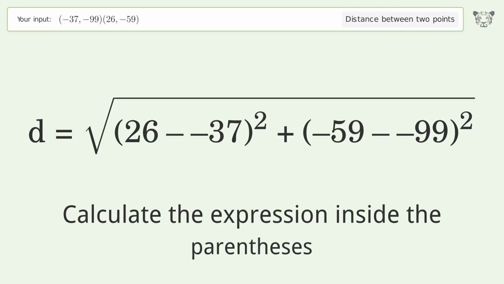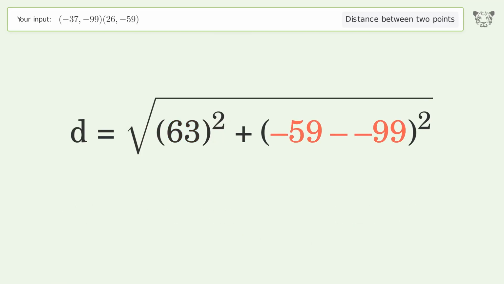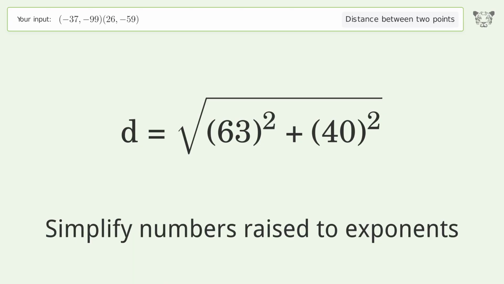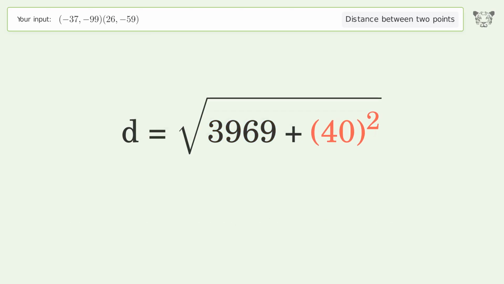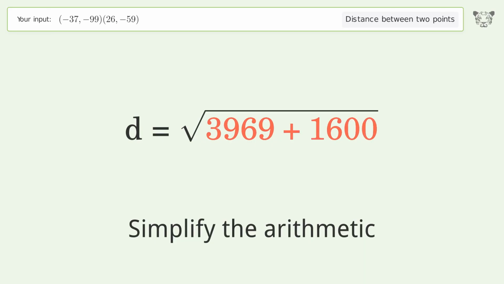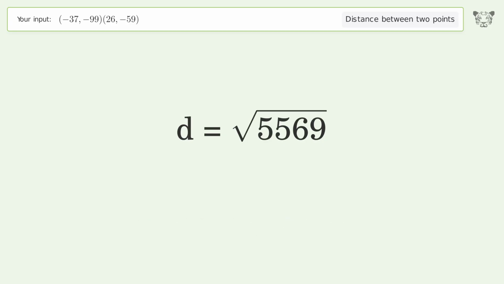Calculate the expression inside the parentheses. Simplify numbers raised to exponents. Simplify the arithmetic. And so the distance between the 2 points is the square root of 5,569, or 74.626.